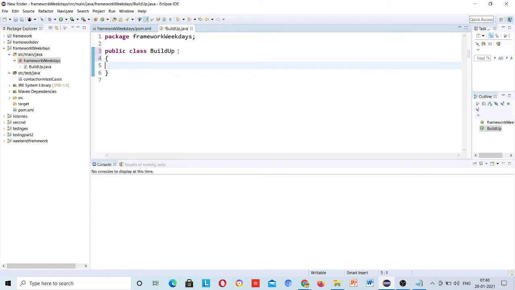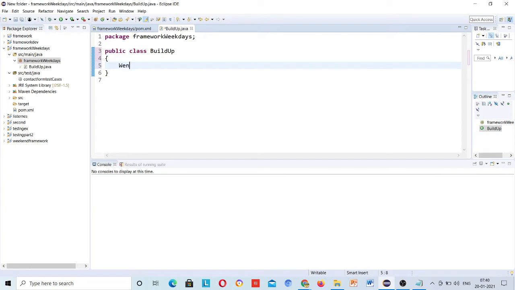Your implicit wait: I said when I was teaching implicit and explicit wait that implicit wait is defined globally, right? Globally means you define it in one place and it works everywhere. So this is about implicit wait, your browser maximization code, your driver code. Every code that you think will be common throughout the project should be written in one place and used from there. Okay, so that is what I am going to write.